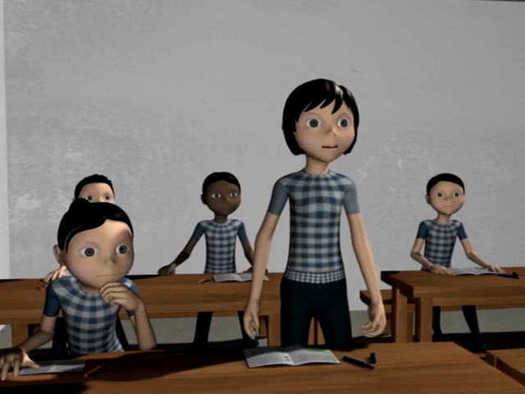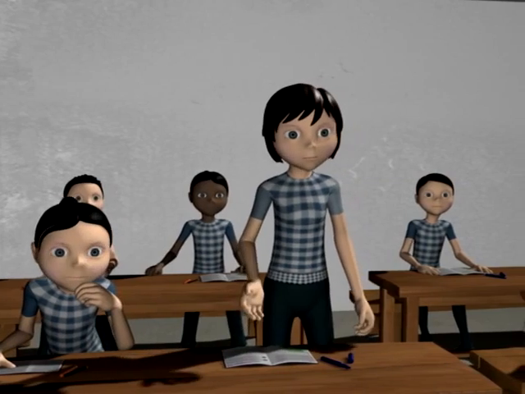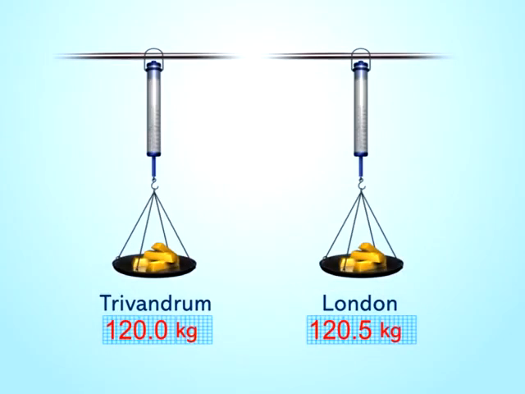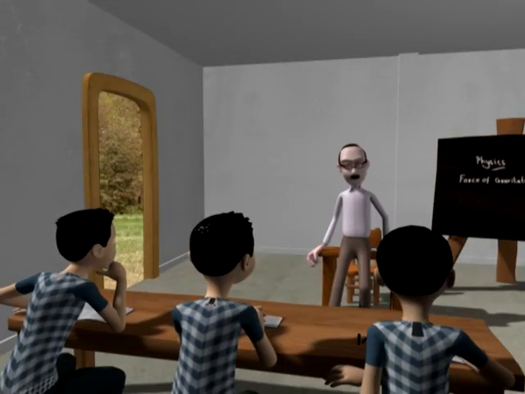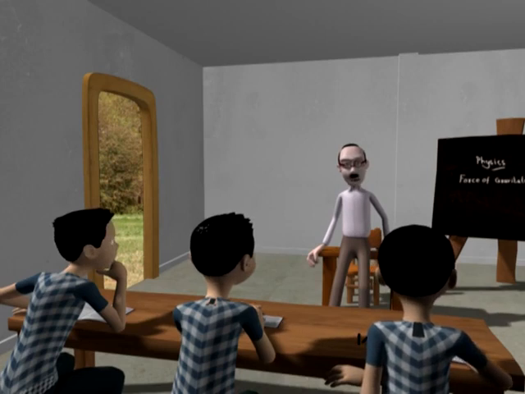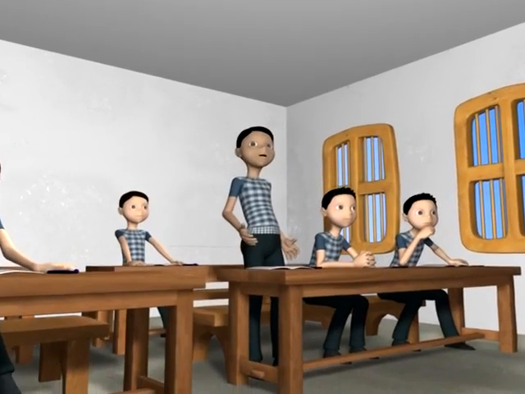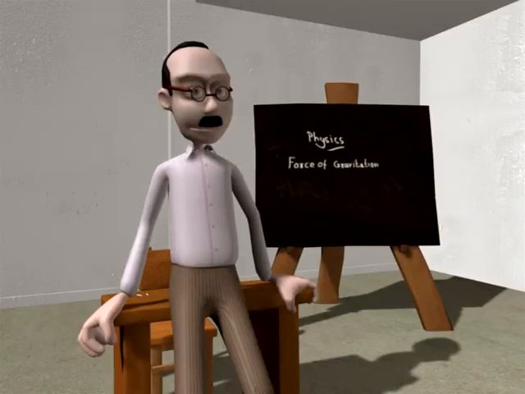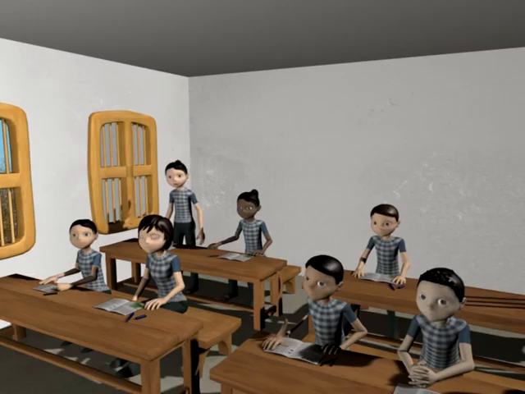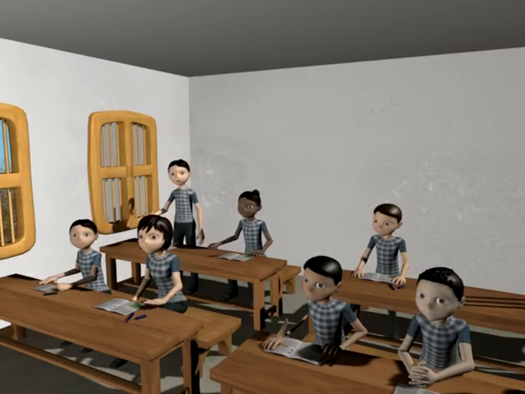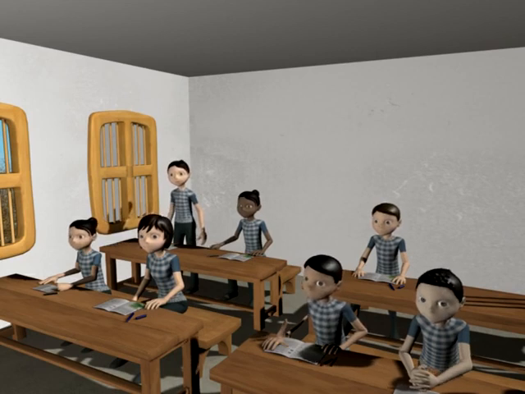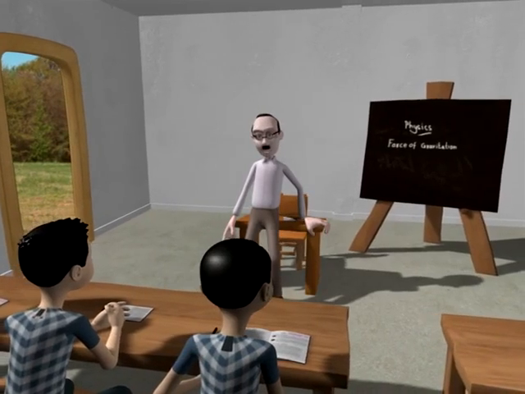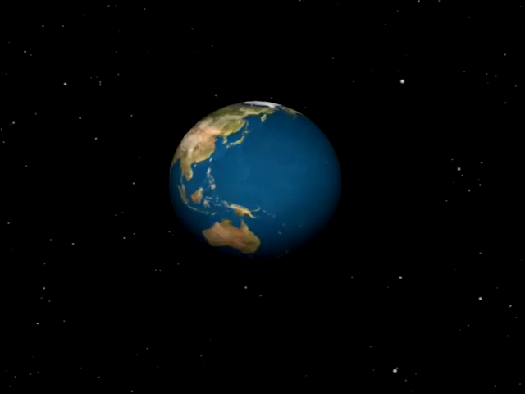Sir, is it not the same weight for a body at Trivandrum and London? The suspicious officers weighed it again using a common balance and found no difference. Sir, why is this happening? What is weight then? How does it vary from place to place on the earth? Here we are discussing how this happens.